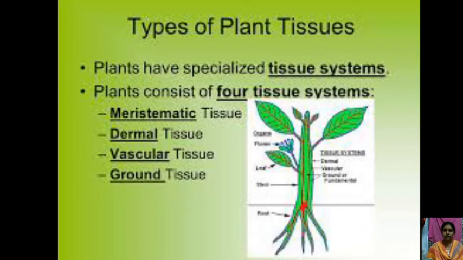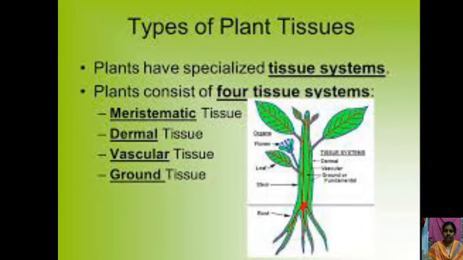Coming to the first one, what are meristematic tissues? Meristematic tissues have the capacity to grow continuously. Mostly these cells are found in the apical regions of the plant body, like the shoot apical region and root apical region, which leads to the growth and development of the plant body.